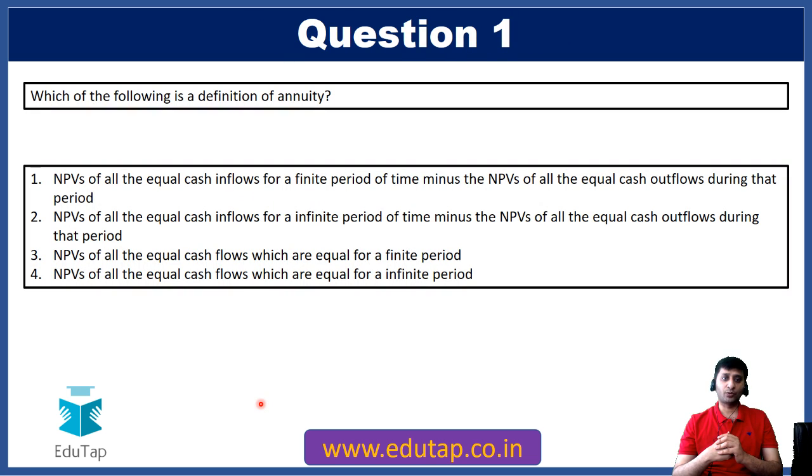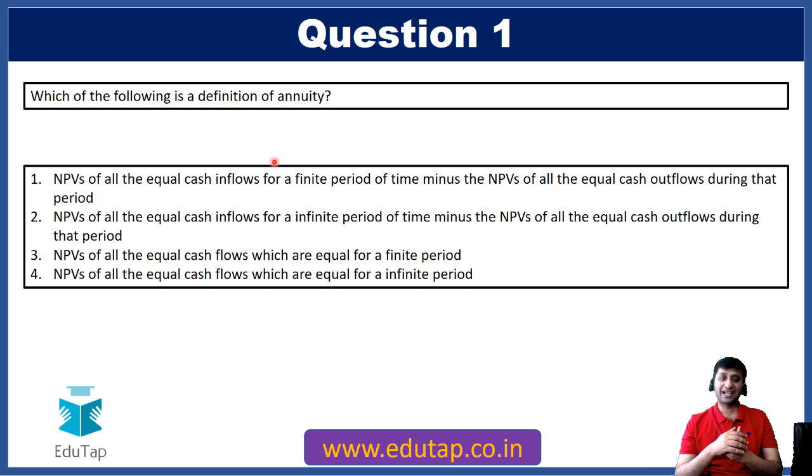So this is question number 1 on your screen. The question is: which one of the following is not in the definition of annuity? So we all know what annuity is. Annuity is basically a consistent stream of cash flows which are equal in value. So suppose you get 500 as rent from your building for the next 10 months or 12 months, then that will be an annuity of 500 for the next 12 months, because each month you are getting a 500 cash inflow, right?